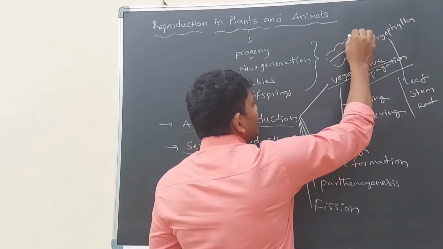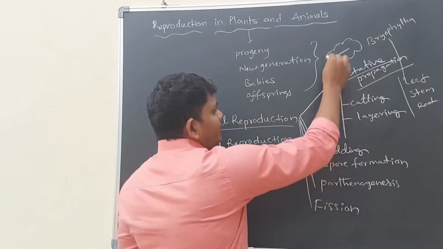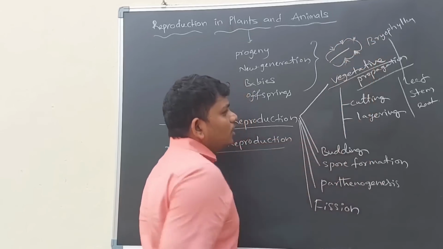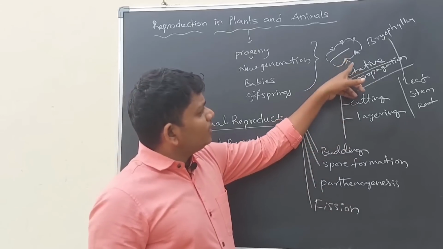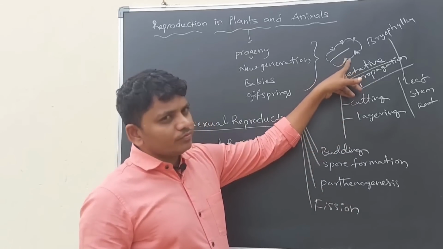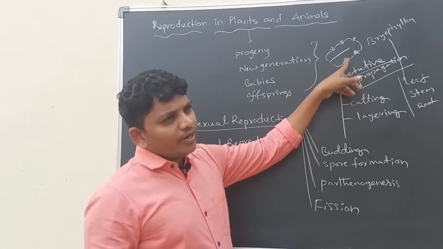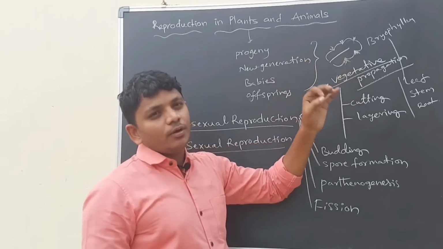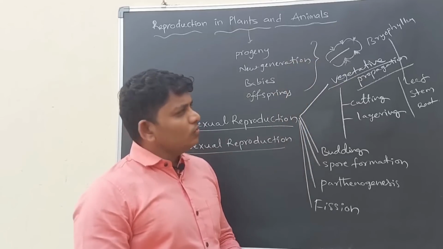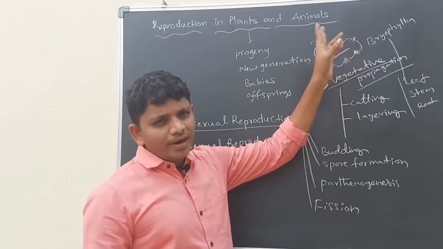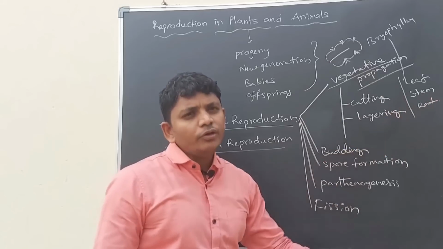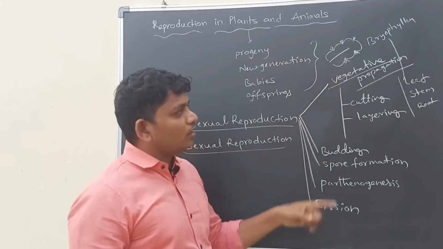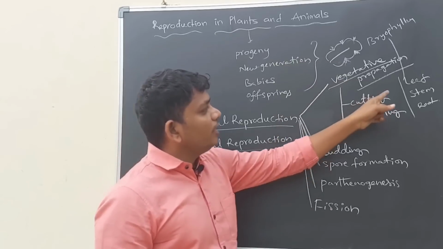If we see the leaf of bryophyllum, the edges of the bryophyllum leaf will have some plant like structures. If we cut this plant like structure from the leaf and bury this part in the soil, then this part will grow as an individual bryophyllum plant after a few days. So here a single organism, a bryophyllum plant, is giving rise to a new plant. In this way this is also a type of asexual reproduction. In this type of asexual reproduction, only the leaf is involved.